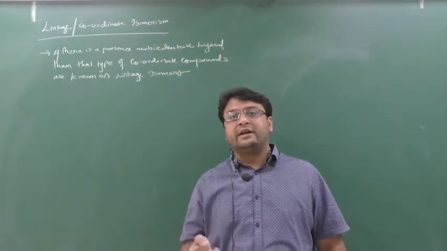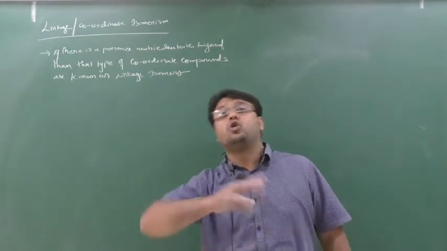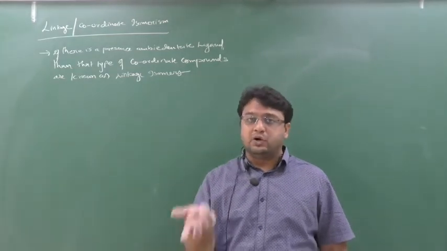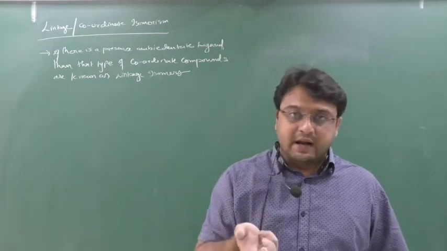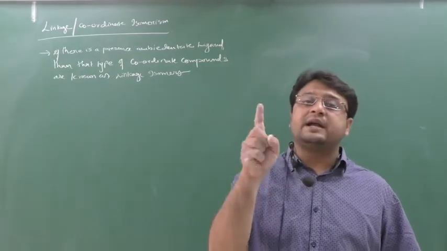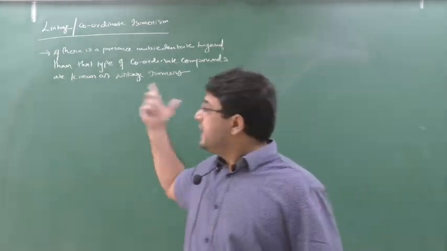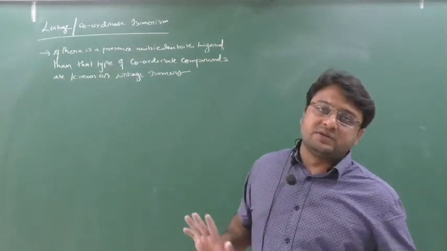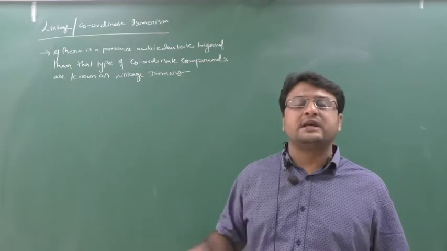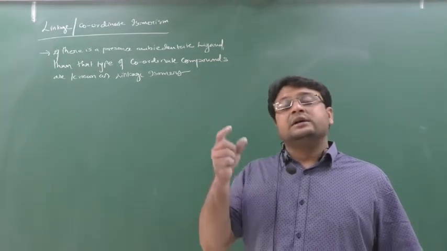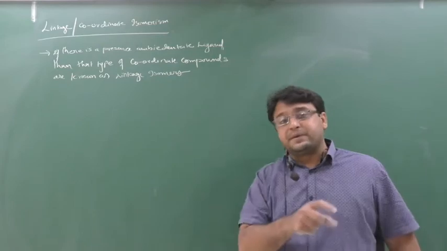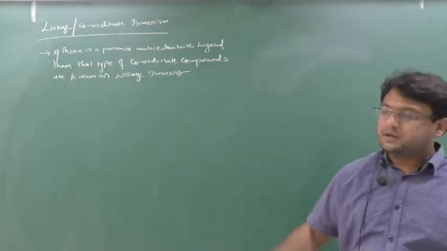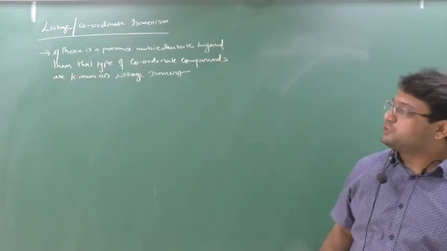That's why NO2 is nitrito N and ONO is nitrito O. Yes or no? So NO2 and ONO are the same ligand only, because NO2 is an ambident ligand. At a time the lone pair will come from only one side. So if you see that type of ligand in isomers, we say they are linkage isomers. The compounds have the same molecular formula, but if there is a presence of ambidentate ligand, or the donating site of the same ligand is different, such a type of isomerism we say is linkage or coordinate isomerism.